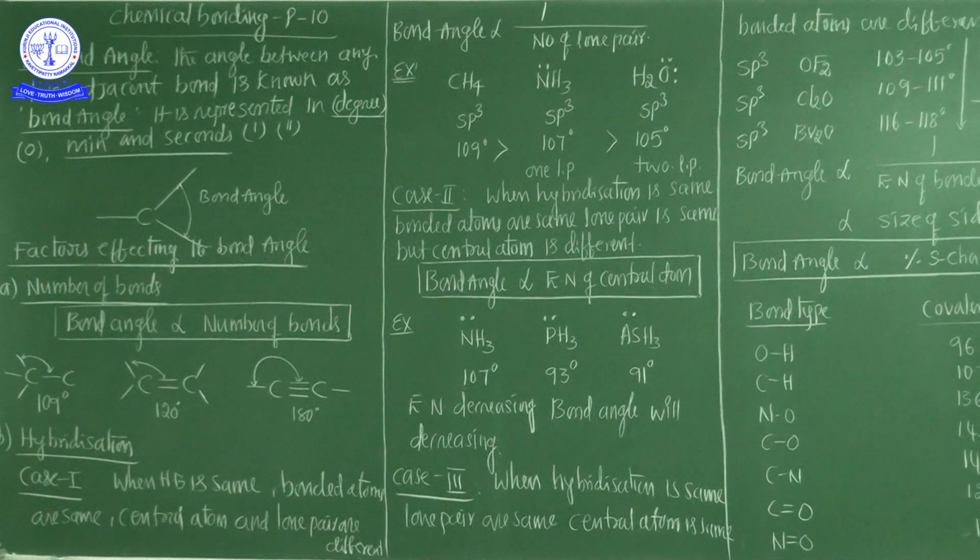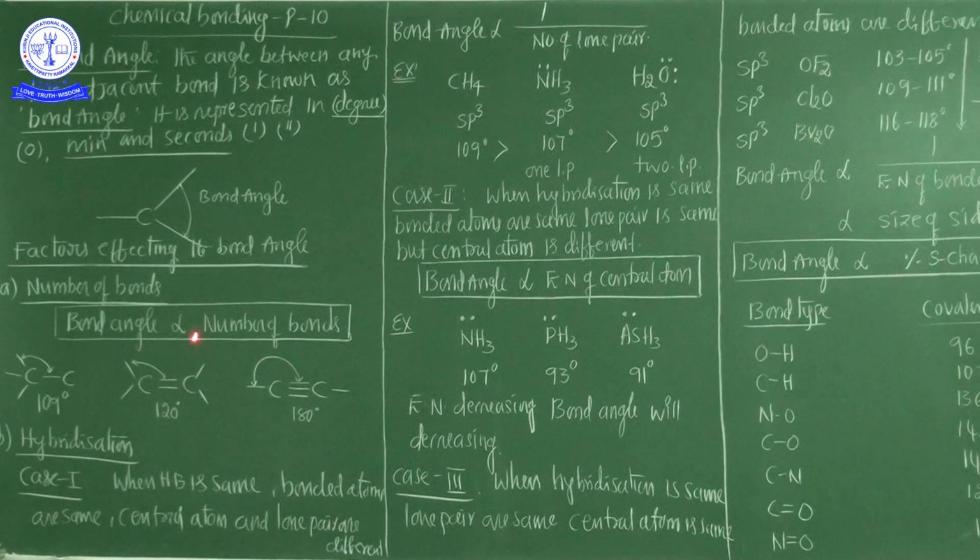What is the reason? The number of bonds increases. Why does the bond angle increase? When the number of bonds increases, repulsion forces increase in between the bond pairs. So whenever repulsion forces increase, automatically that angle also increases. Repulsion force is higher, so the bond angle is also higher.